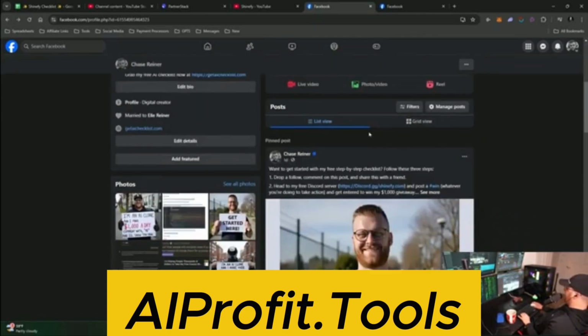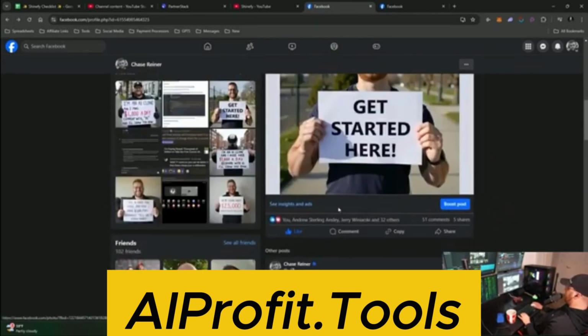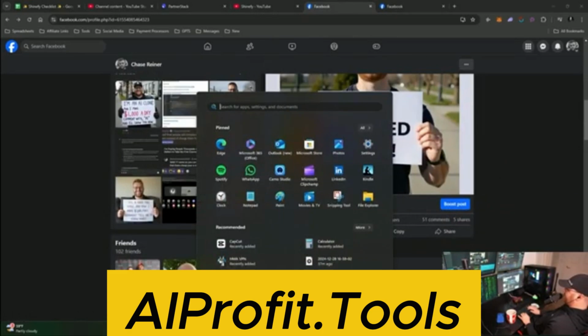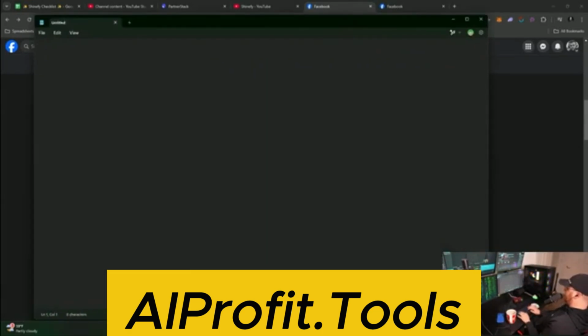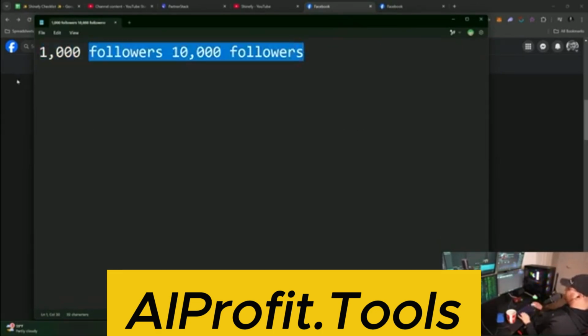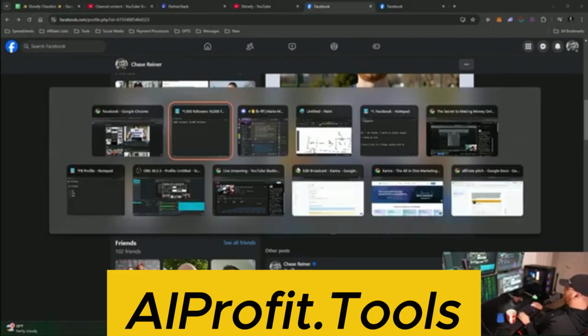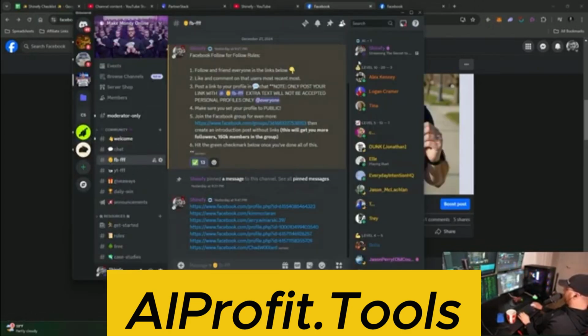But if you have a bunch of people that are doing what we're doing and you create this circle, let's say you have 10 people that you tag and they all have 1,000 followers, right? That's 10,000 followers that you now have access to. And so you can essentially grow your following by tagging other people and then them tagging you back. And that's kind of the whole thought process of building these different follow for follow things.